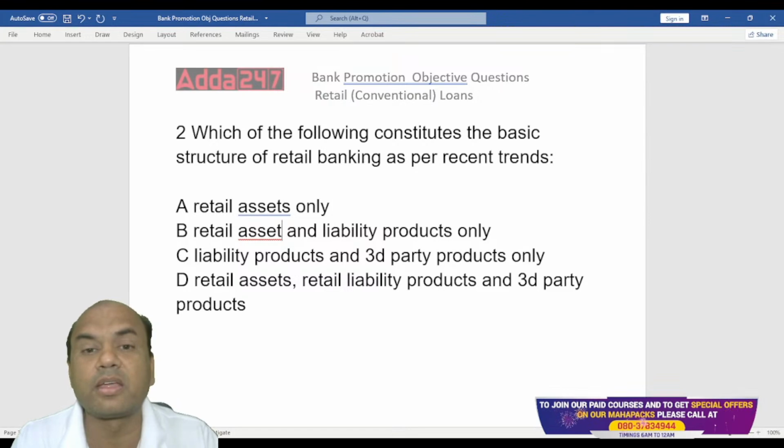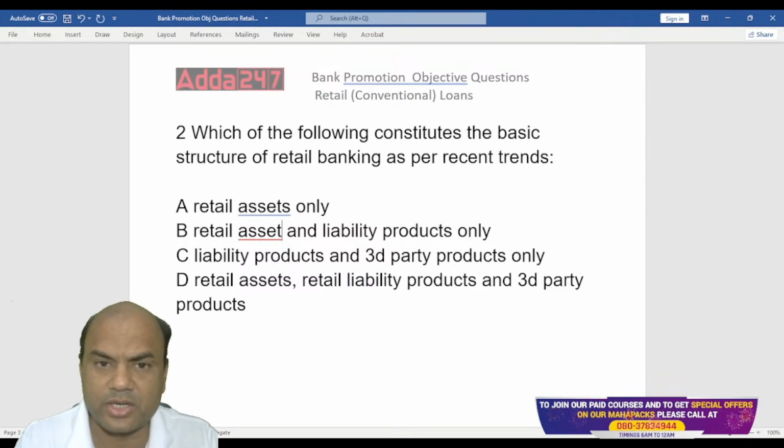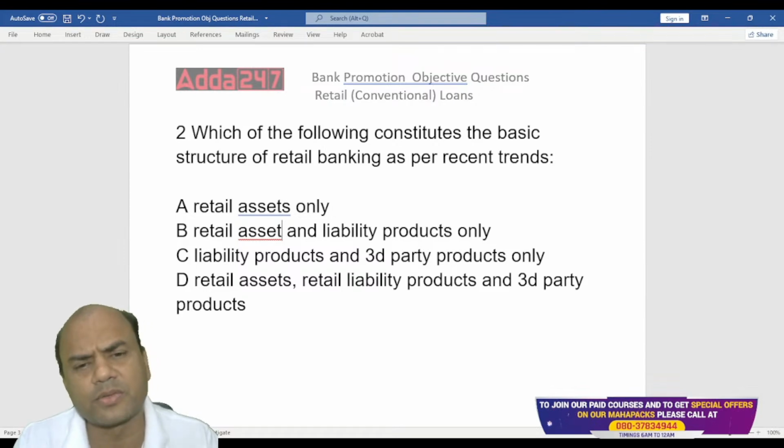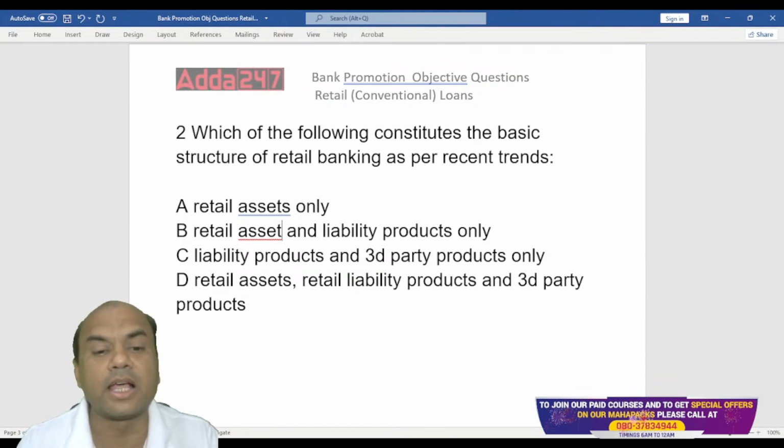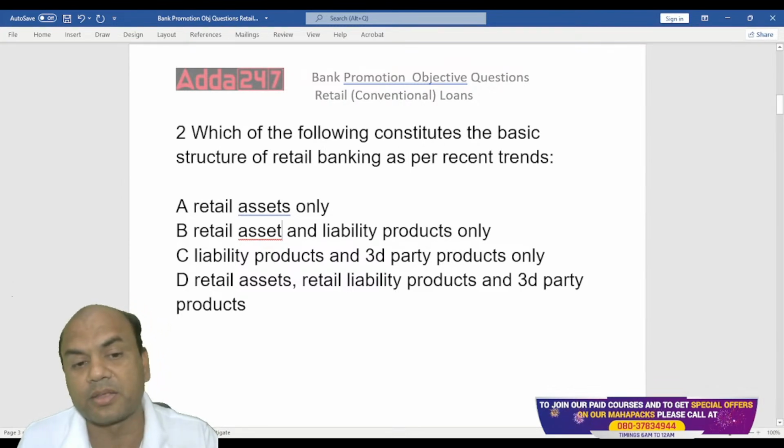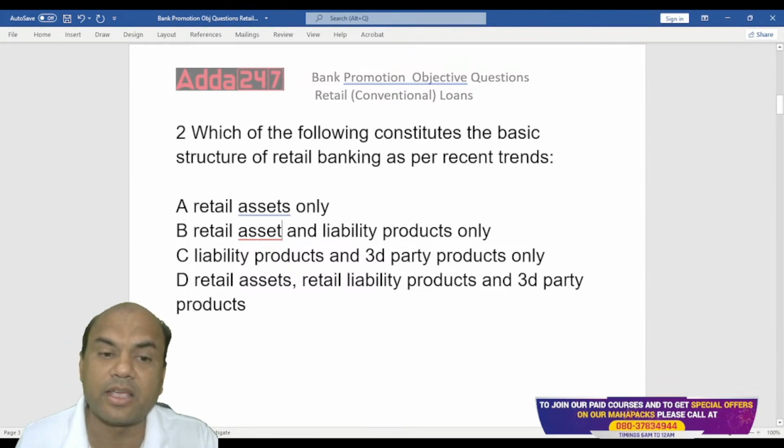Here you have to understand this concept. Keep it simple: it is insurance as well as mutual funds. And the last option is retail assets, retail liability products, and third party products. So what will be the answer? A, only assets; B, only liability; C, asset and liability; D, only liability and third party; or all of them?